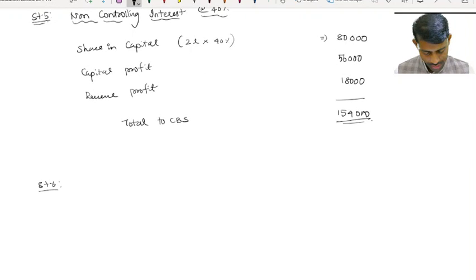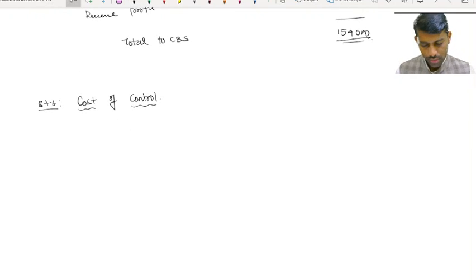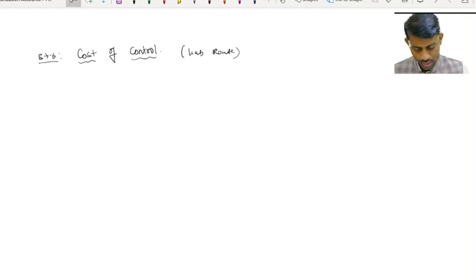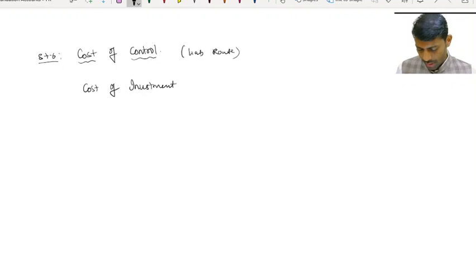Then step number 6, cost of control. So here also liability route. To start with, first is cost of investment. Cost of investment is 1,70,000. Less pre-acquisition dividend, nil.